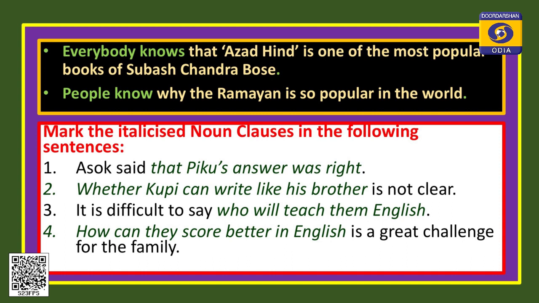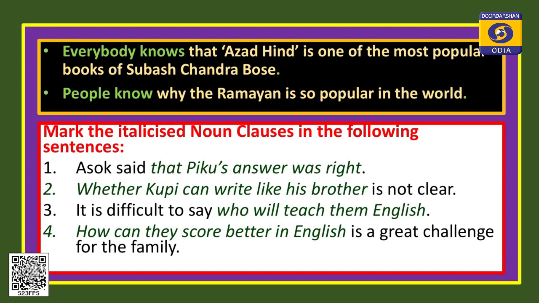And both the clauses are used for the same verb, know. No verb requires an object. It may come in the form of a that clause, it may come in the form of a WH clause, but both are noun clauses.